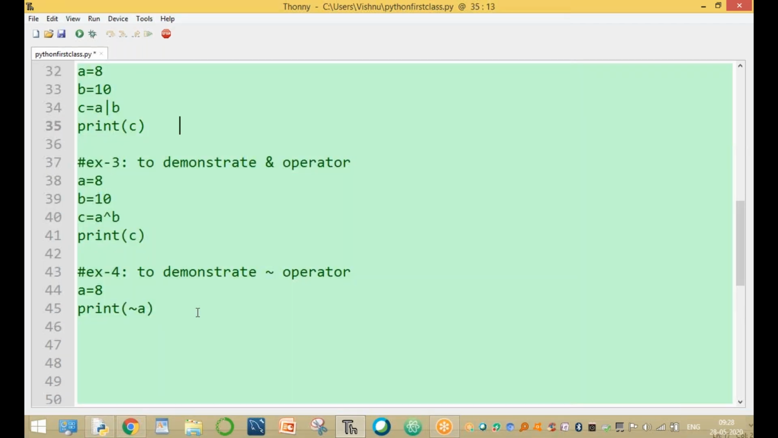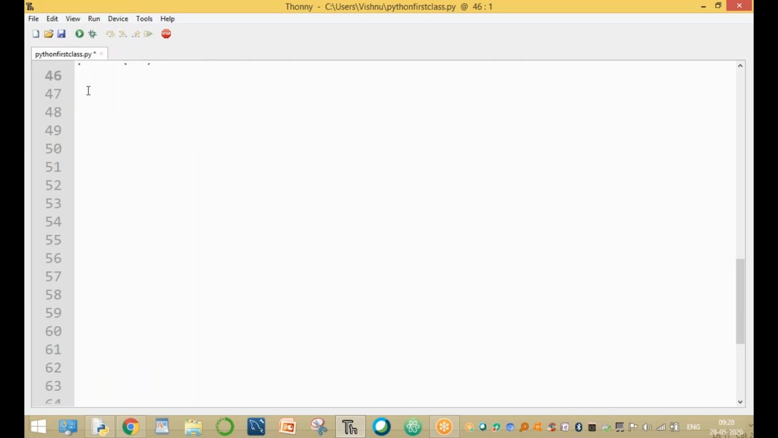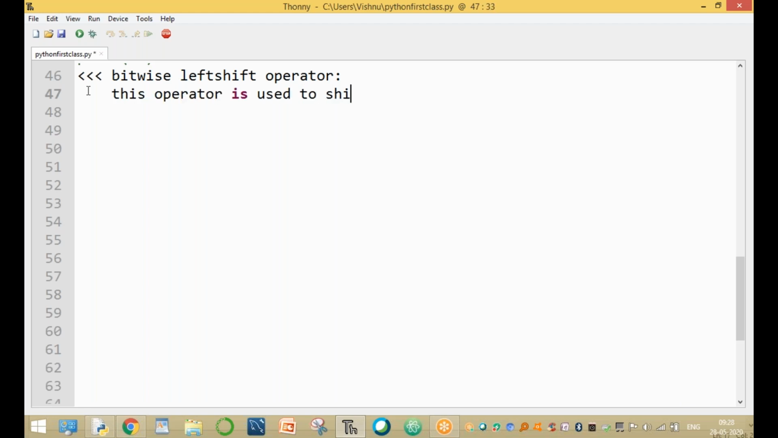Now the next one is another operator, the left shift operator, the less-than symbol doubled. It is called the bitwise left shift operator. This operator is used to shift n number of cells, n number of cells to the left side.